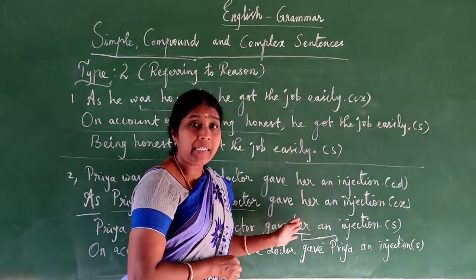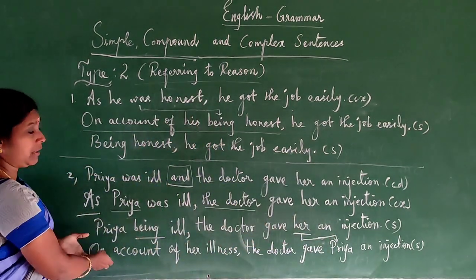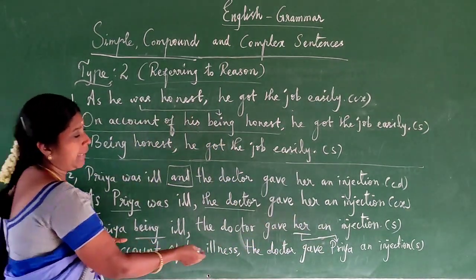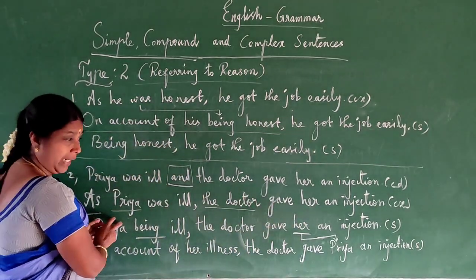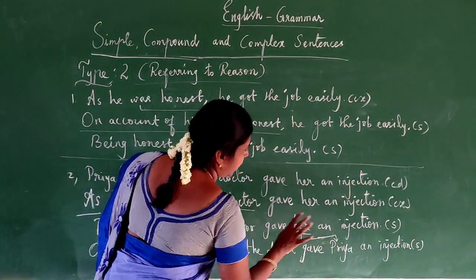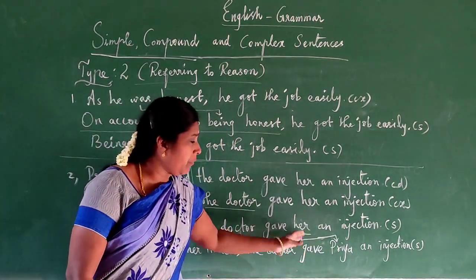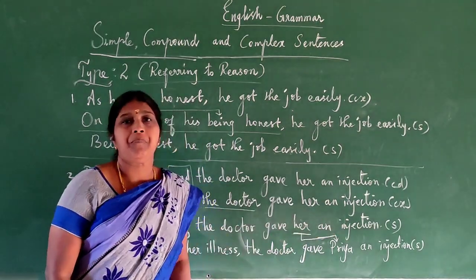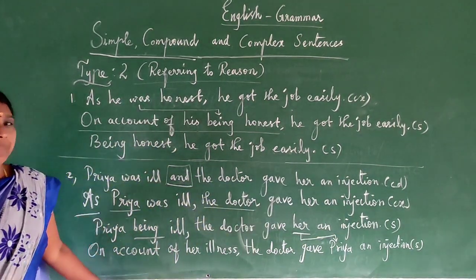Suppose if you write "the doctor gave her an injection", here Priya we never mentioned in this line. So for that, here "her" refers to whom? Priya. So bring this name here; instead of "her" write down Priya. So: on account of her illness, the doctor gave Priya an injection. This is a simple sentence.